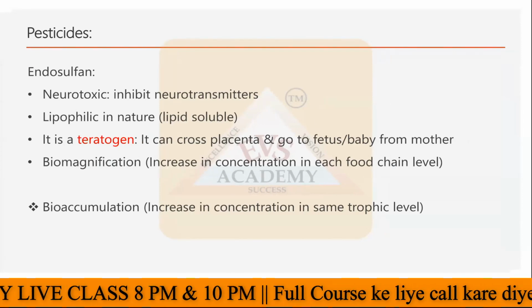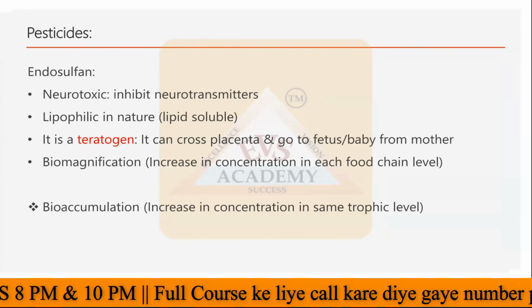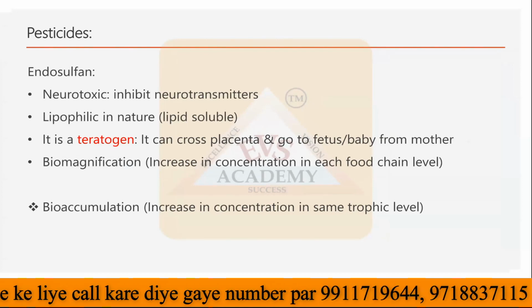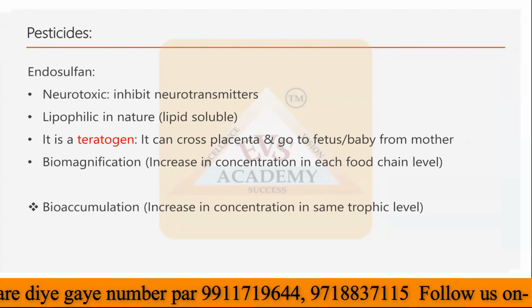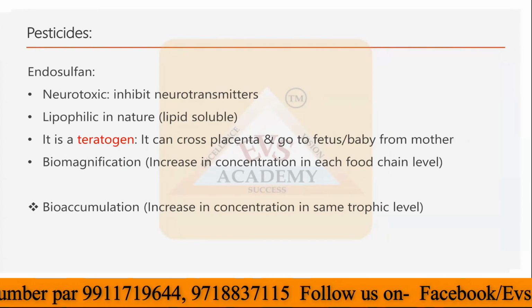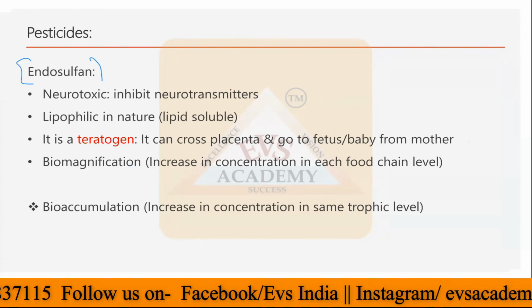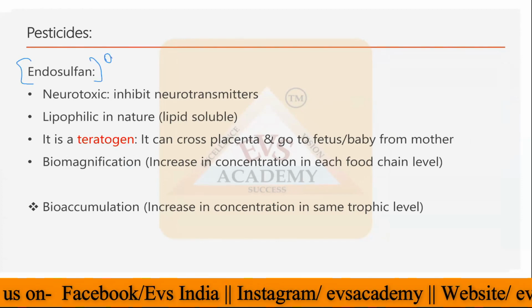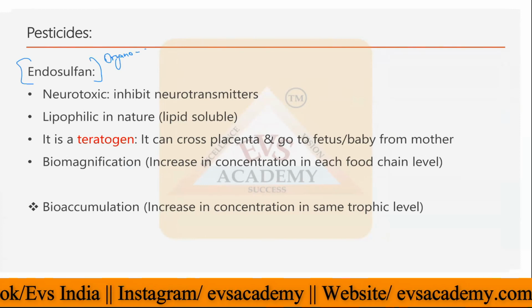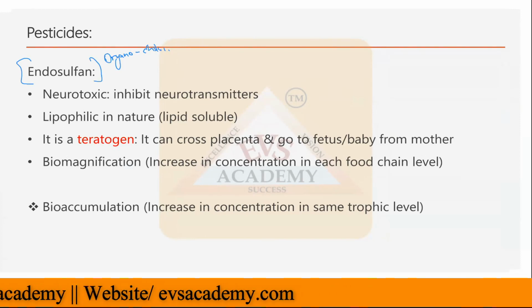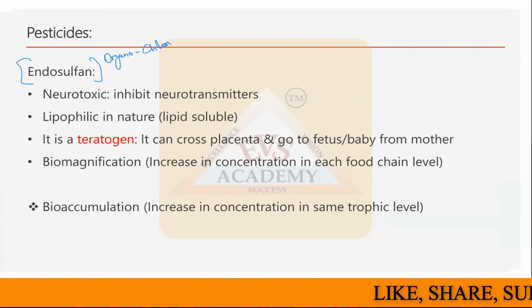One by one, the major types of pesticides we have to discuss, as well as their harmful effects, because sometimes the questions can be found from that portion as well. The very first type of pesticide that we have to discuss is endosulfan. Endosulfan is a type of pesticide which is organochlorine in nature. This is an organochlorine type of pesticide.